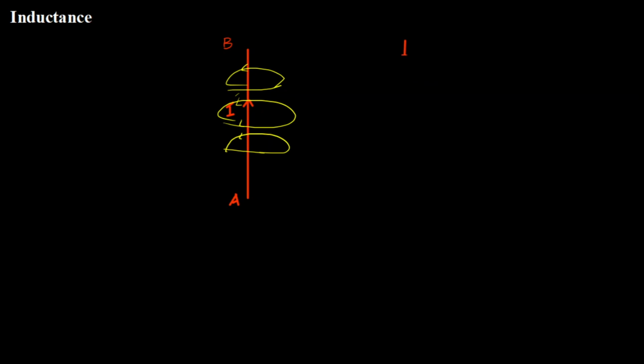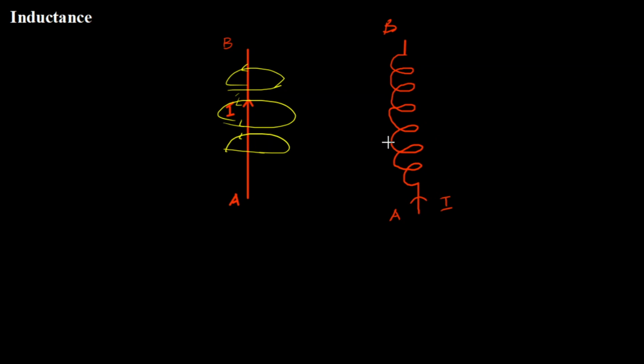So I am going to coil it or bend it like this. Instead of maintaining it as a straight line conductor, I am just going to bend it something like this. Please remember, this is the same conductor A to B, and it is made to carry the same current I.